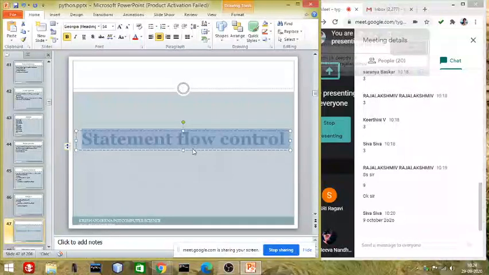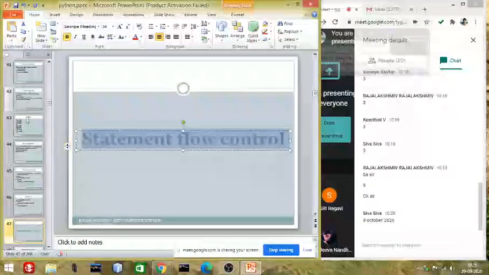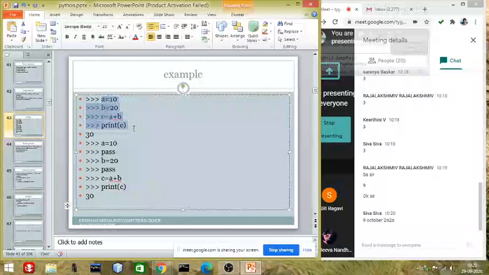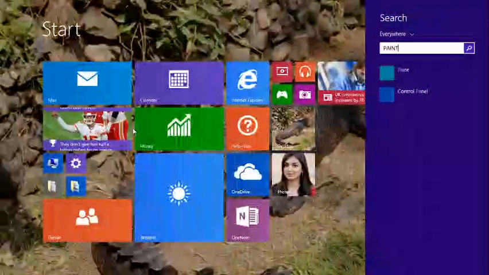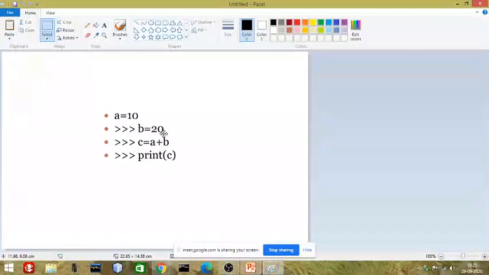Generally the flow of the statement will be top to bottom, line by line, in sequence. What is the meaning of sequence? For example, suppose I take this same coding and copy it, and let us start Paint to understand how this is an example of sequential coding.